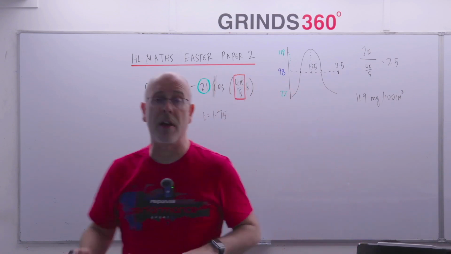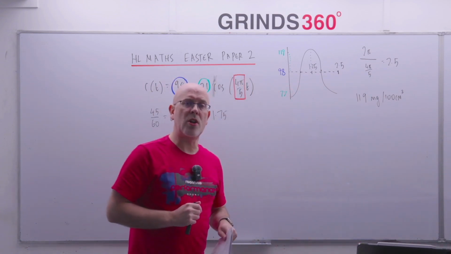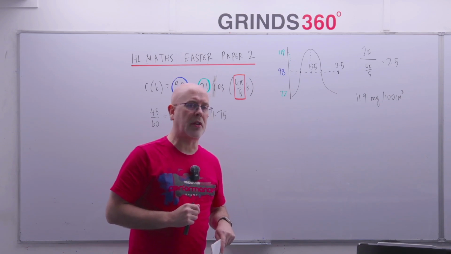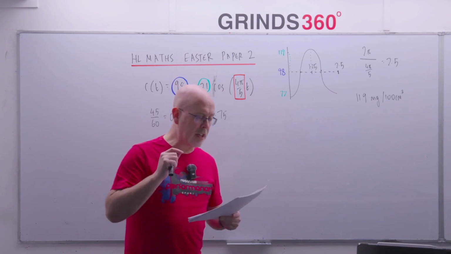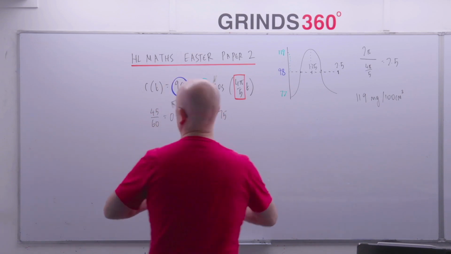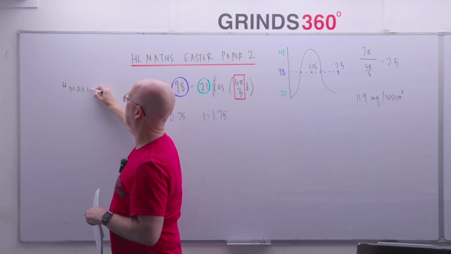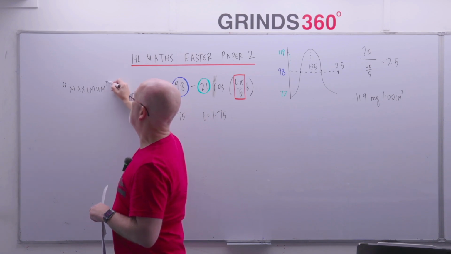is there any other way of doing that without using the graph? There is, yes. Okay, if you look at it, there's a buzzword in there that'll tell you how you could have done that without using the graph. Okay, remember, we're trying to find his maximum blood sugar. And that's a buzzword, isn't it? For either paper, if I see the word maximum, right? Remember, we did that on Wednesday.